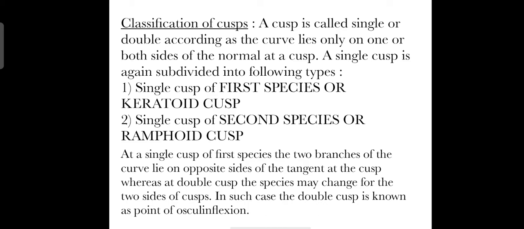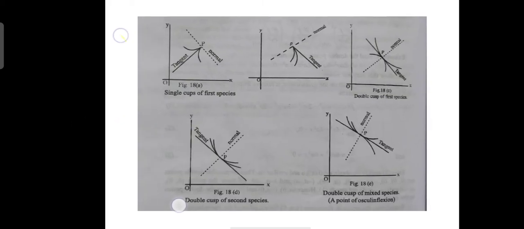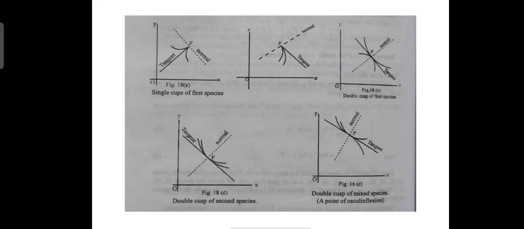In such a case, the double cusp is known as a point of oscular inflection. And here are the figures of a single cusp of first species, double cusp of first species, double cusp of second species, and the mixed species, which is also known as a point of oscular inflection.